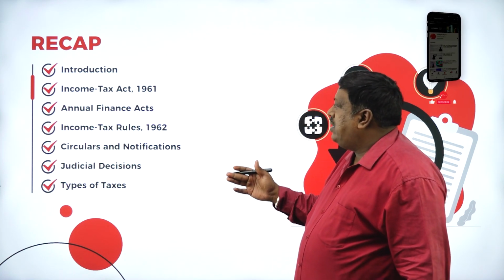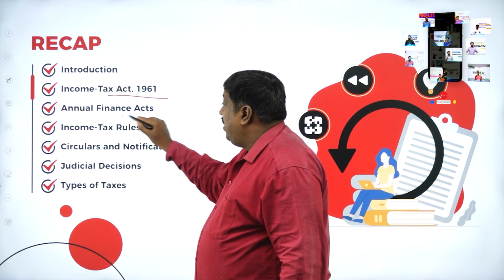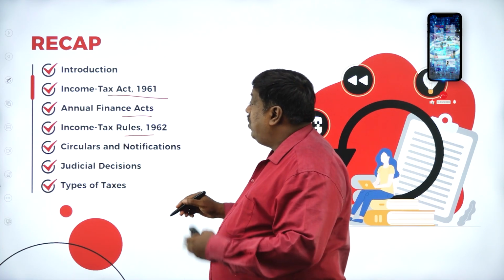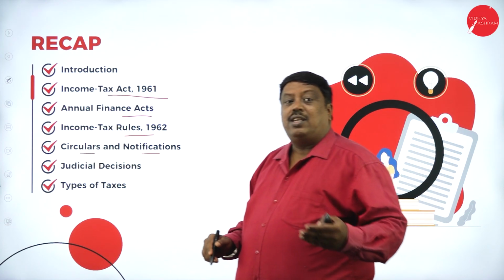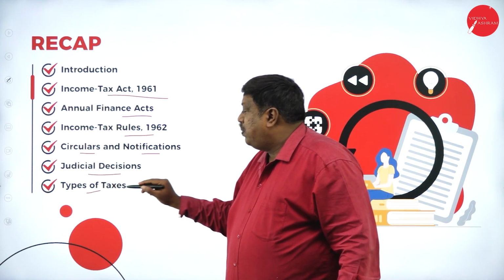In our previous session, we discussed the Income Tax Act 1961, the Annual Finance Acts, how they are controlling, what the income tax rules are, what circulars and notifications are and why they have to be given for the persons, judicial decisions, and types of taxes.